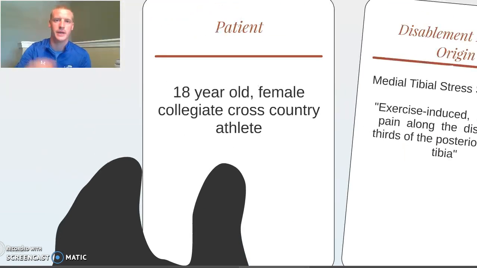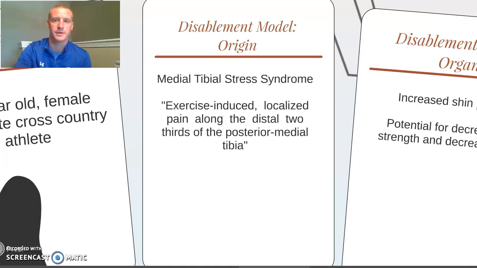Today we are going to look at the disablement model and health-related quality of life, injury prevention risk factors, in terms of what this looks like for clinical integration. To do so, I have created a mock patient to take through what this would actually look like for clinical integration. Our patient is an 18-year-old female collegiate cross-country member, and now we'll take her across the continuum of the disablement model. The first part of the disablement model is origin.